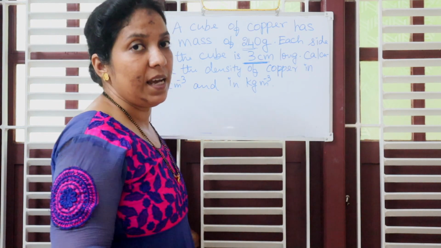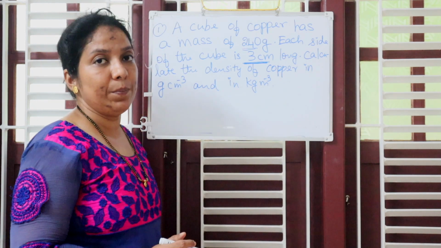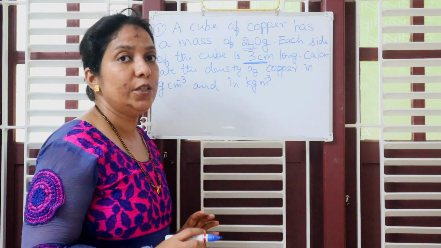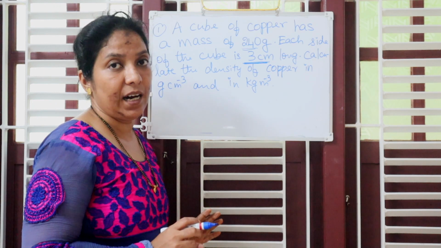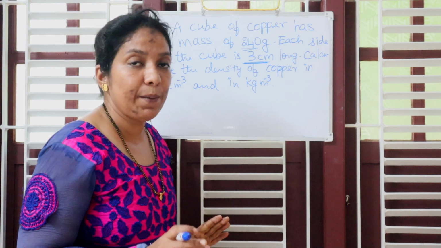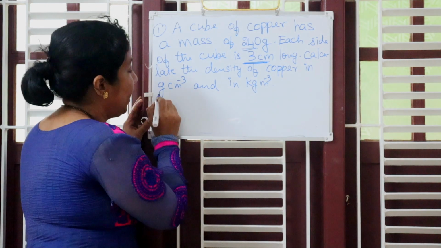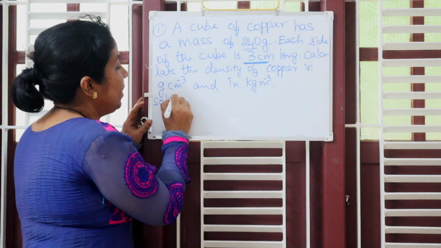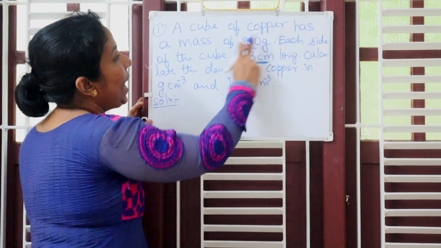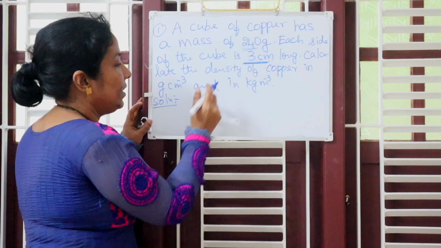So students, as soon as you get the problem, the first step is to write the data. So let us write the data given. What is given? Mass of the copper is given.